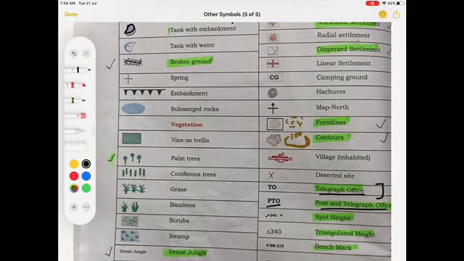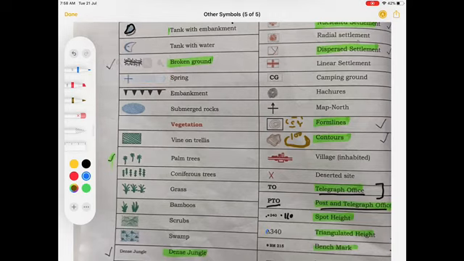Next symbol, if a dot with height is mentioned, it can be any, like a dot with 110 also, 150 also. It is a spot height. What is a spot height? It is the height of a particular point above the sea level.